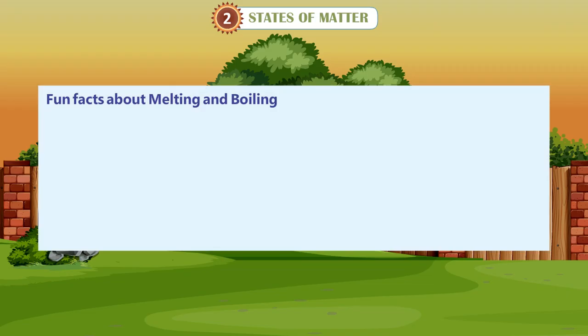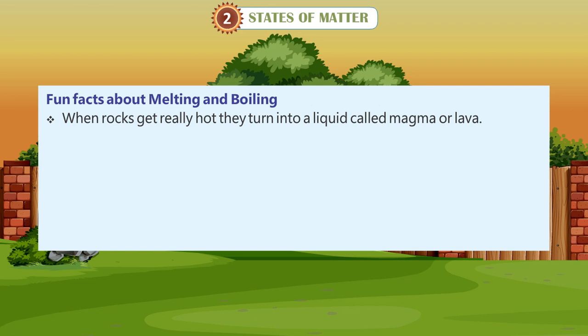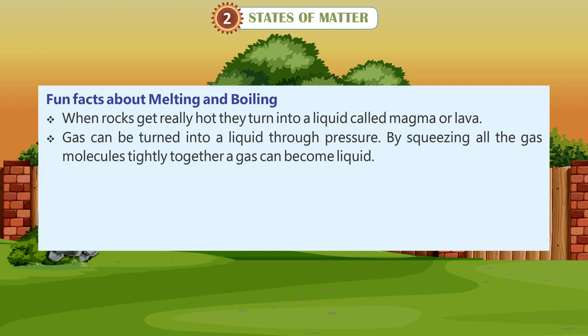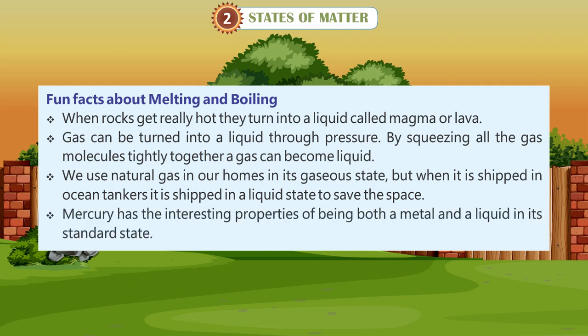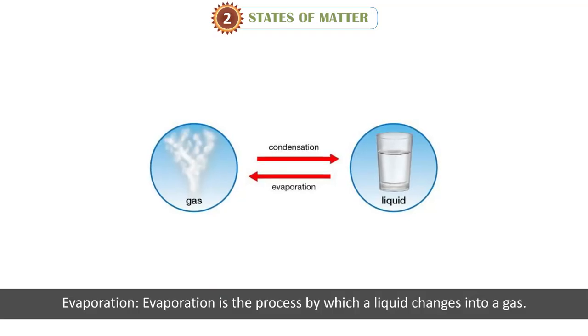Fun facts about melting and boiling. When rocks get really hot, they turn into a liquid called magma or lava. Gas can be turned into a liquid through pressure. By squeezing all the gas molecules tightly together, a gas can become liquid. We use natural gas in our homes in its gaseous state, but when it is shipped in ocean tankers, it is shipped in a liquid state to save the space. Mercury has the interesting properties of being both a metal and a liquid in its standard state.